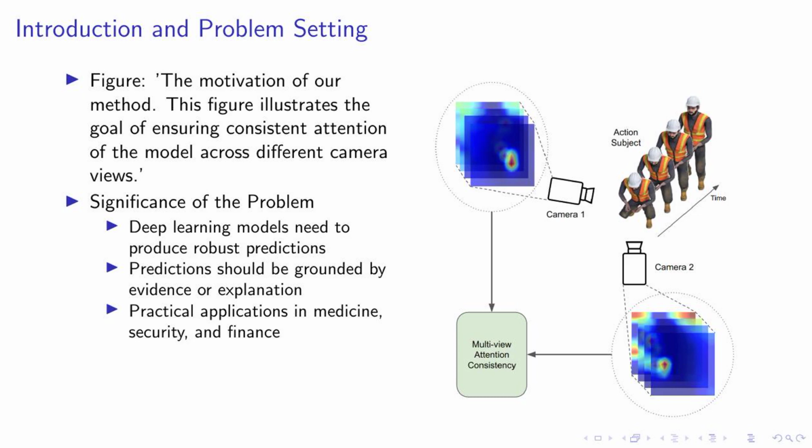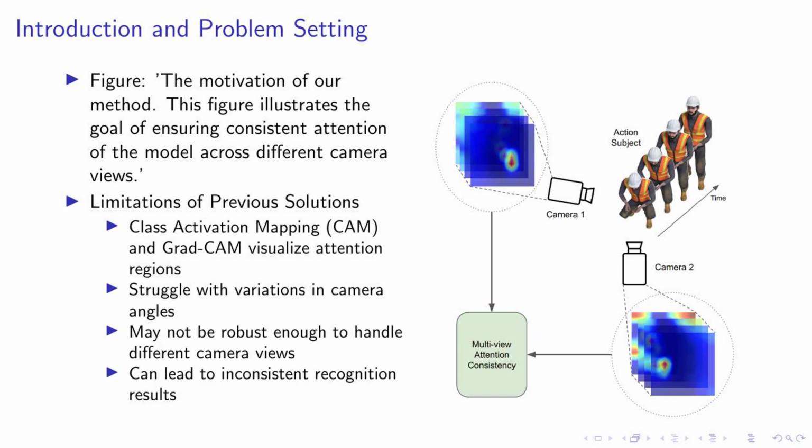Hfill. Begin a minipage. Width is 0.5 line width. Begin a figure. Centering. Include graphics. Height equals 0.8 text height. Caption: illustration of our proposed method. The figure shows how we use a deep neural network to classify actions and measure the consistency of attention volumes from different camera views. End of figure. End a minipage. End a frame.